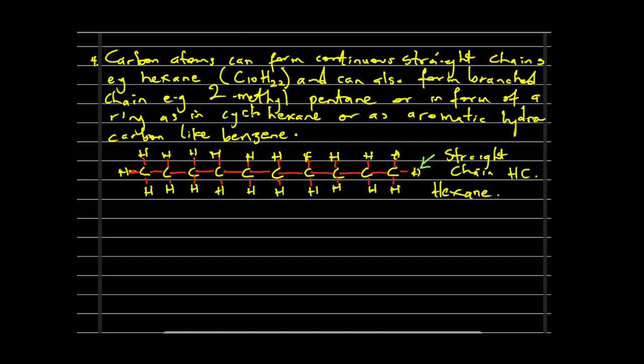So let us quickly see what we refer to as branched chain. So when we talk about branched chain, like the example that was given here, 2-methyl pentane, that means on the pentane, which is going to be the parent chain, we'll be having methyl on the second carbon atom.